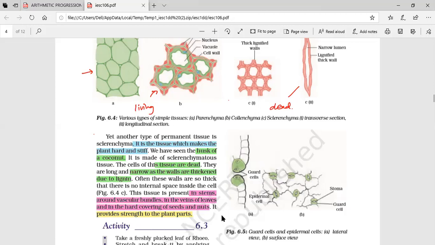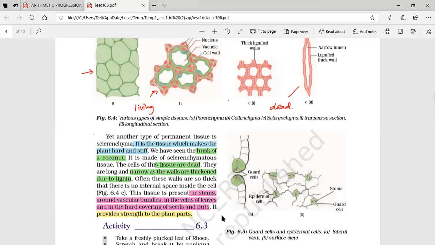Can you make your own notes? Sir has already given everything, so go through that, or if you want, you can make your own notes. So what is the important part here? There are three factors for every tissue you should know. One is structure, then function, and the spaces, intermolecular or intercellular spaces.